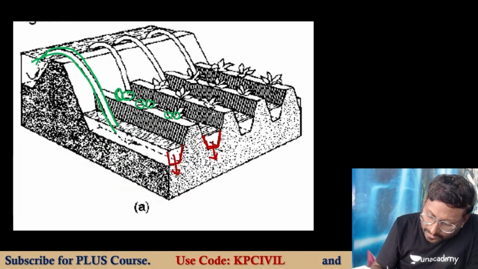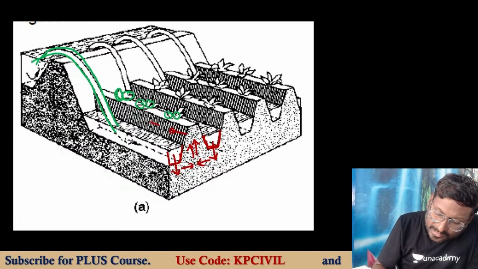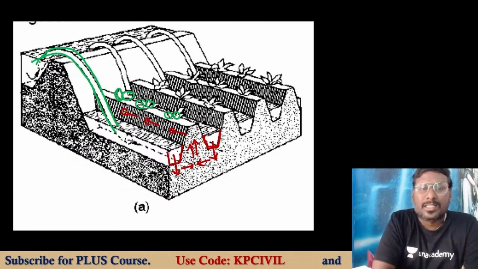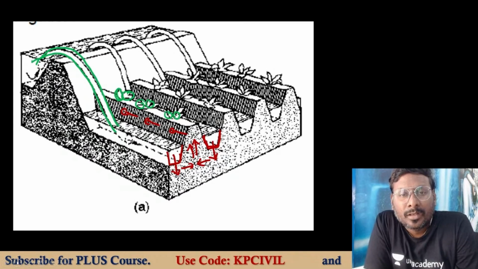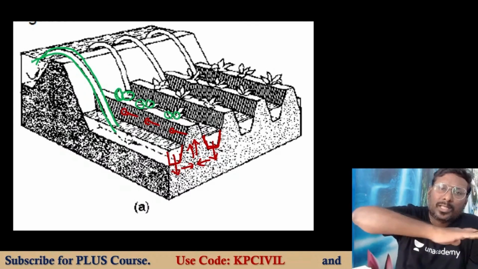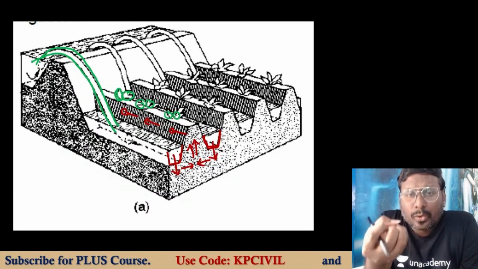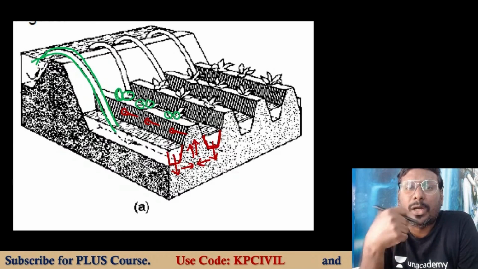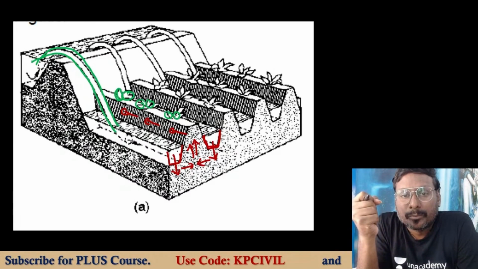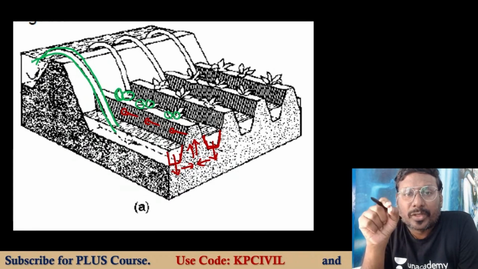Infiltrated water rises up. That is the supplying water. Water does not flow throughout the surface. Water goes deep into the subsoil, into the root zone, through the phenomenon of infiltration.